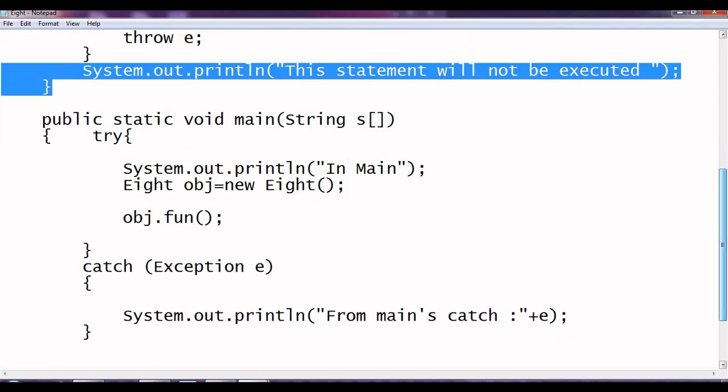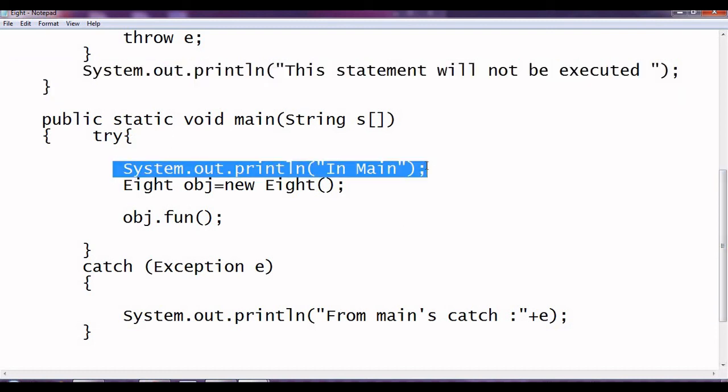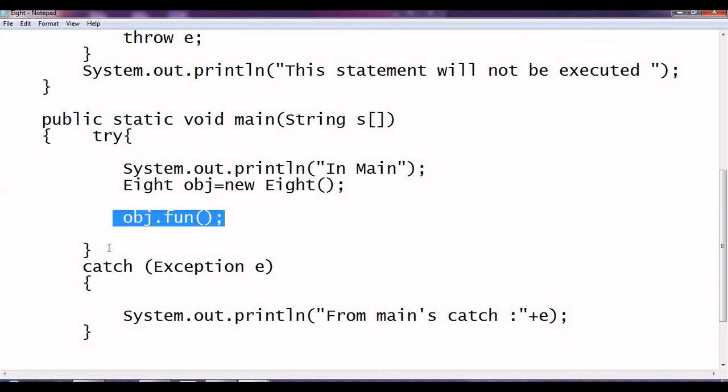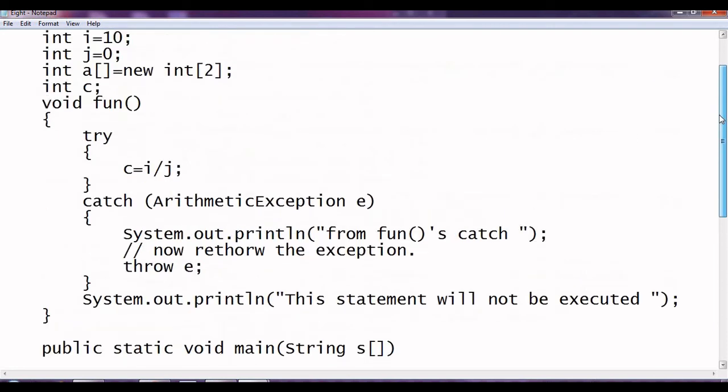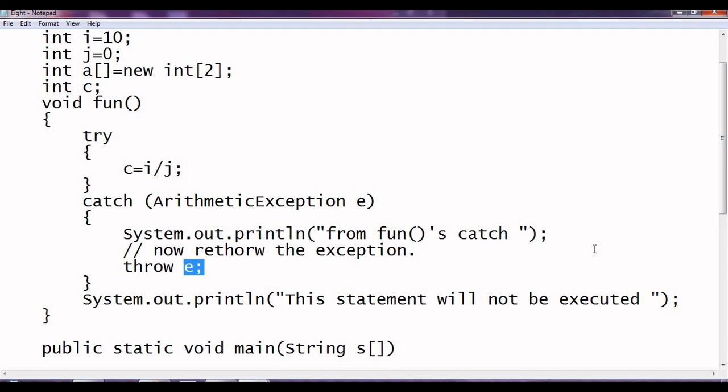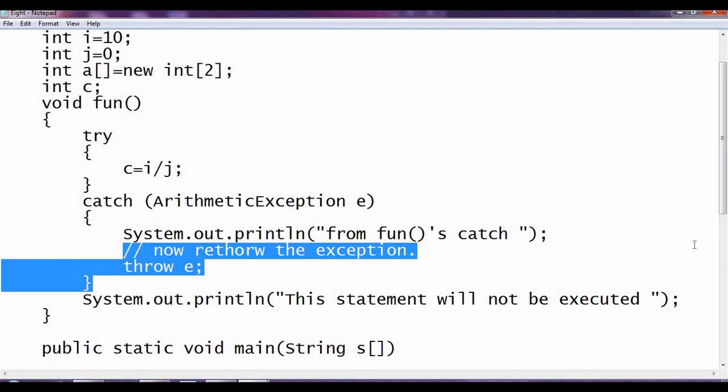Let us go for understanding the code from main. Here we have a try block, then in main will be printed, object created, and then again the fun function has been called, and the fun function again has a try and catch. It has been called. We are over here. Here we have c equal to i divided by j. Yes, we have an error. So we have an error over here. It will execute this catch. After executing this, again we use the same e to throw e. So it will say that the error has not been handled as of now.